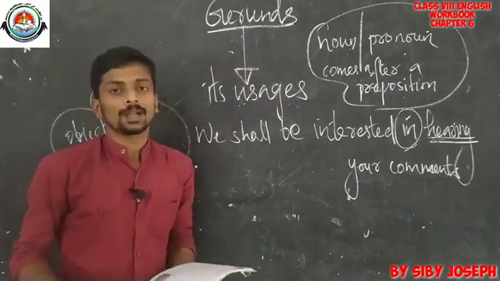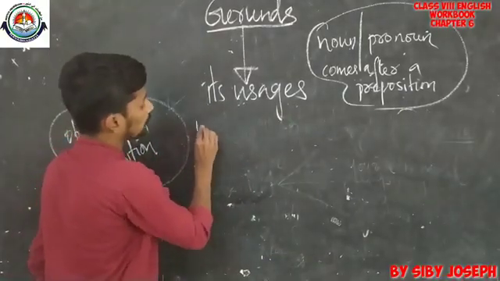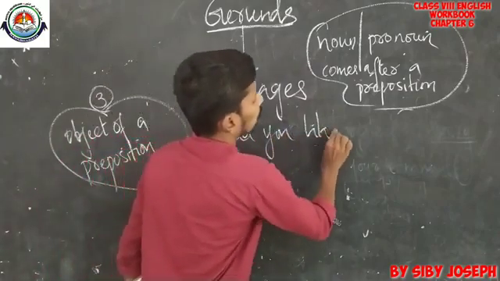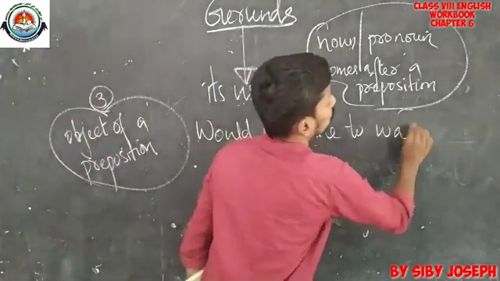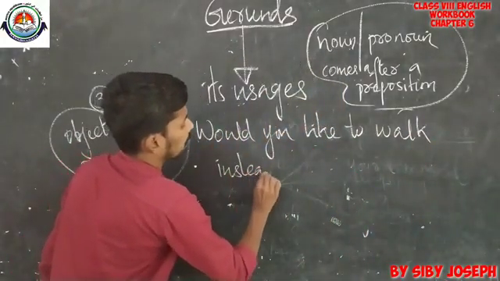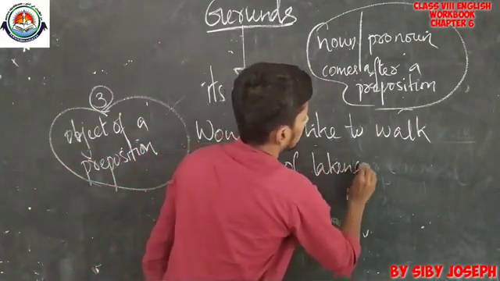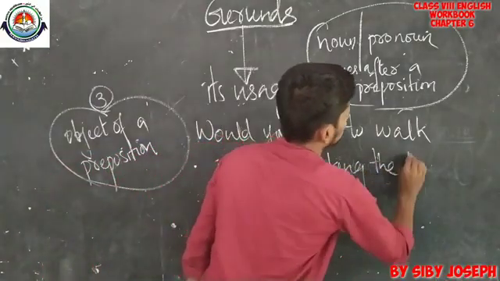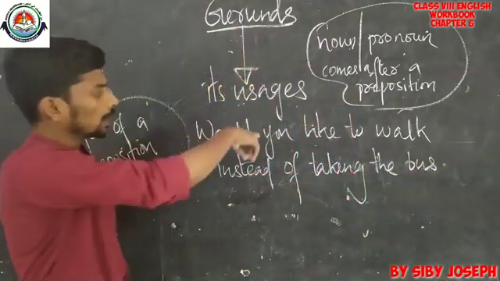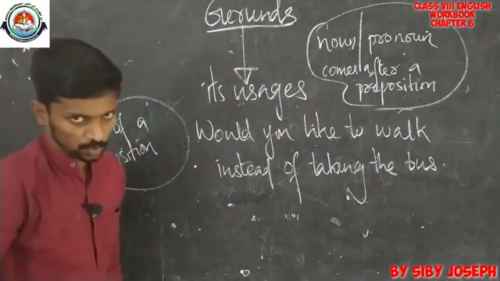Now we can discuss one more example. Look at this example. Would you like to walk instead of taking the bus? Here also a gerund is used as an object of a preposition.